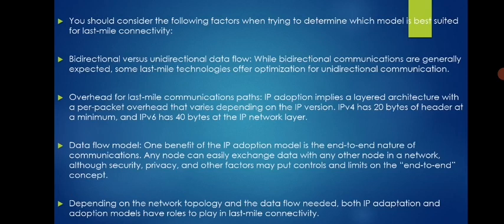Then overhead for the last mile communication path. IP adoption implies a layered architecture with a per-packet overhead, which varies depending on the IP version. If you are using IPv4, it has 20 bytes of header at a minimum, and if you are using IPv6, it has 40 bytes of header at the network layer.